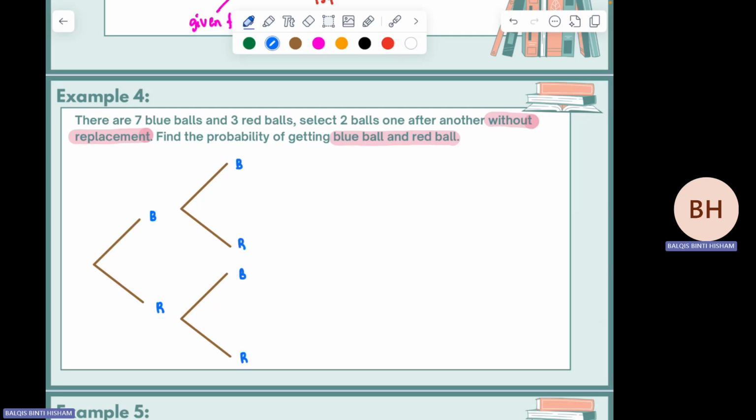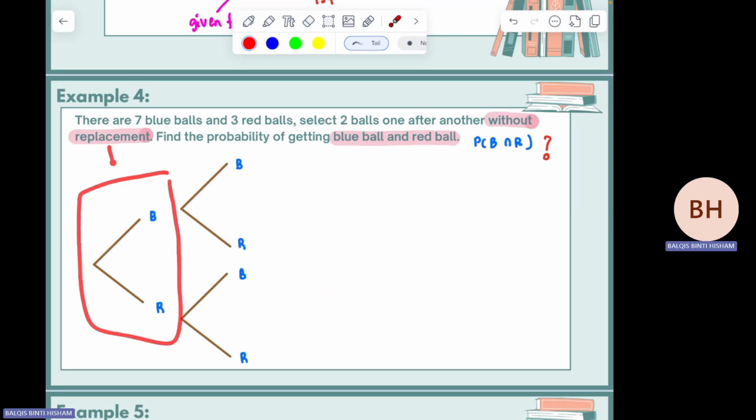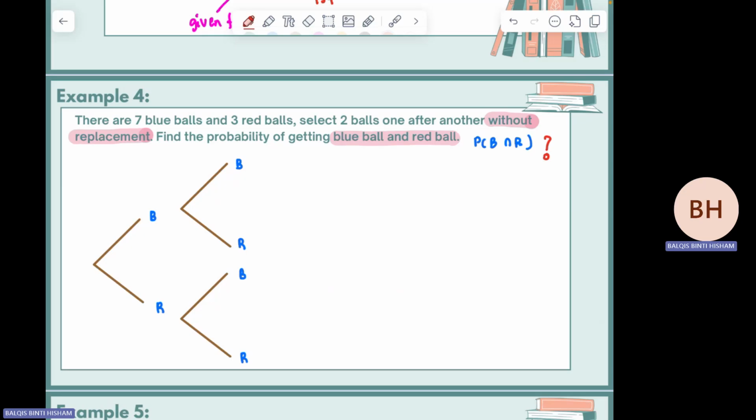So the question is the same: P(blue intersect red), but a different situation, which is without replacement. So this is the first selection of the ball. What is the probability of getting a blue color ball? 7/10. So P(B) is 7/10, and then the other one will be P(red) is 3/10.